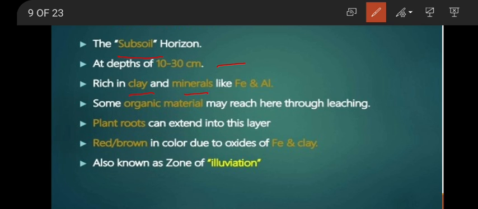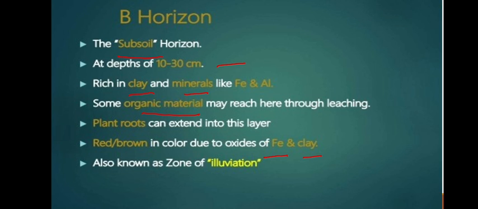It may contain some organic material, and we can see the roots go through this layer. This zone is generally red or brown in color due to the presence of iron and clay. Oxides of iron and clay make this color red and brown. So it contains some amount of minerals also.